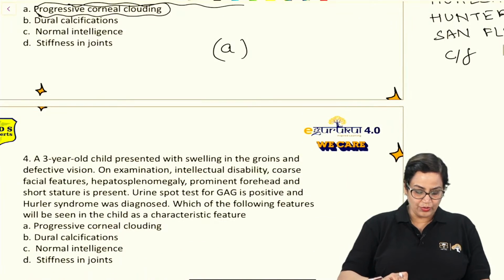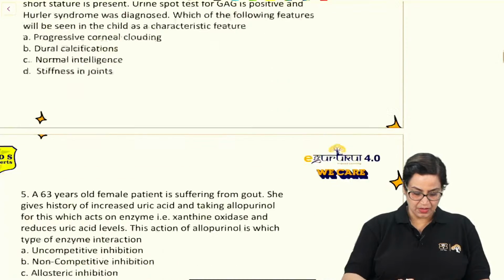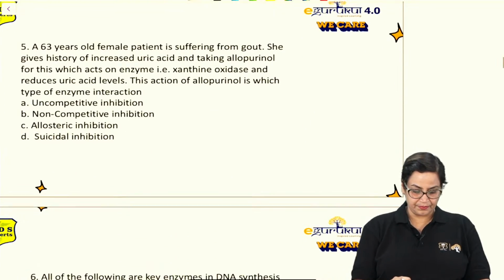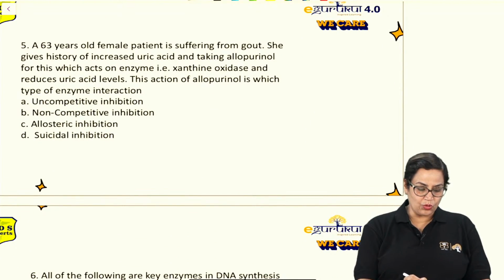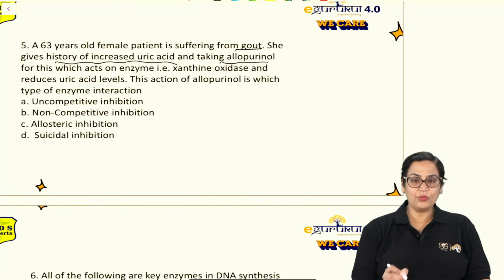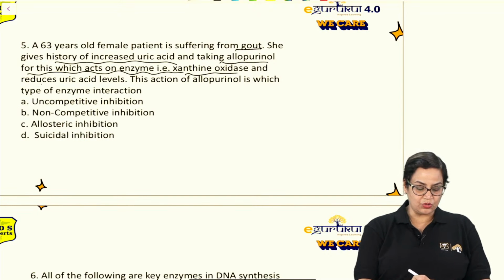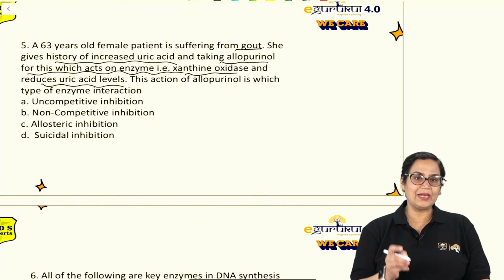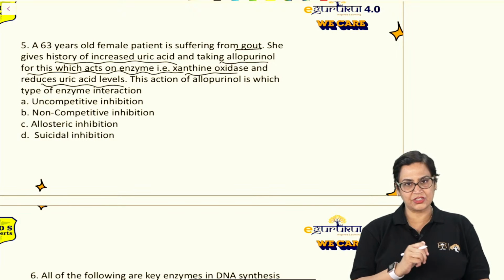Then moving on to question number 5. A 63-year-old female patient is suffering from gout. She gives history of increased uric acid and takes allopurinol for this, which acts on enzyme xanthine oxidase and reduces uric acid levels. Now, the action of allopurinol is which type of enzyme interaction?